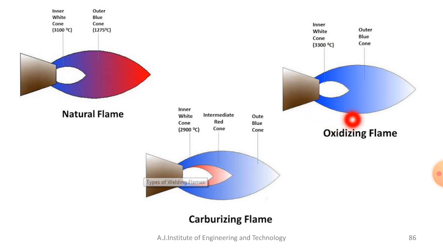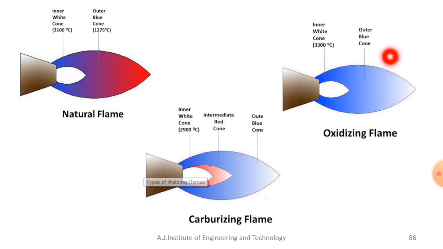The inner whitish cone is similar in nature to the neutral flame, but here you will get a shorter cone compared to the neutral whitish cone. This type of flame is used in special applications of welding copper based material as well as zinc based metals. Again, it cannot be used for steel.